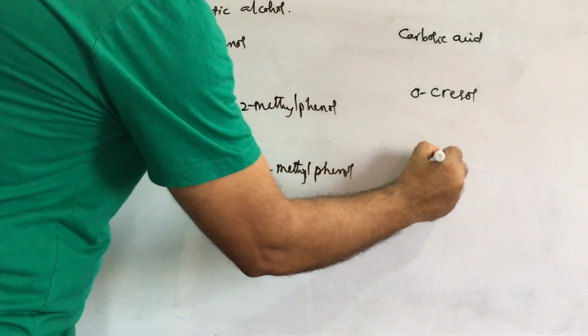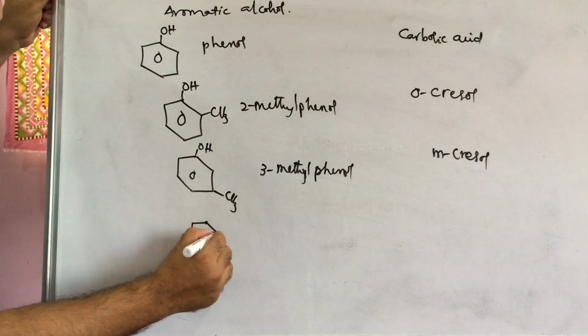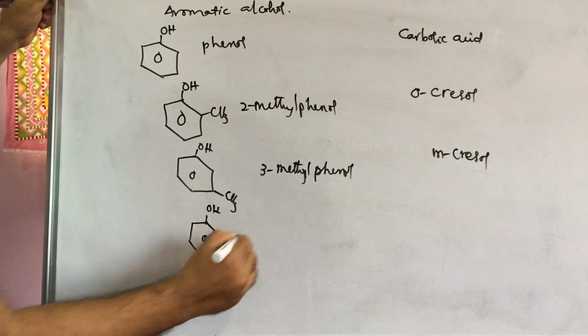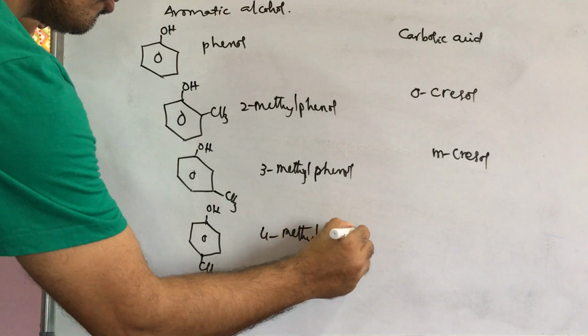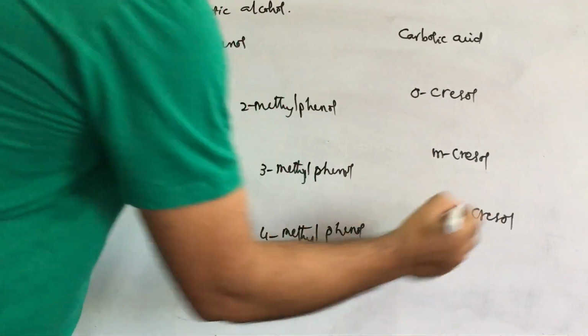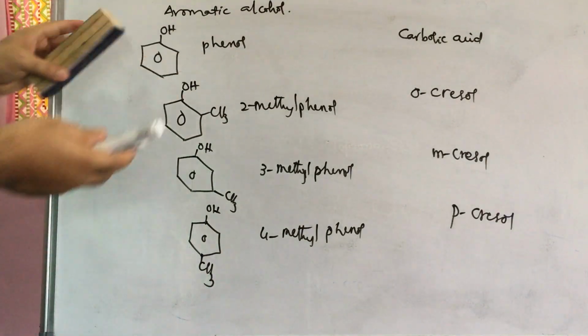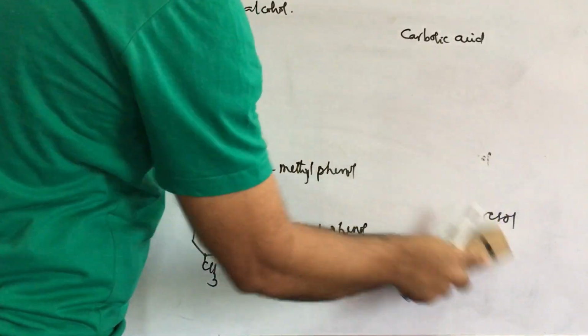This is called metacresol. Fourth position, then OH and here CH3. This is 4-methyl phenol. Then this is called paracresol. If you take any other compound, again we will write the IUPAC name and common name. I am just changing these positions.